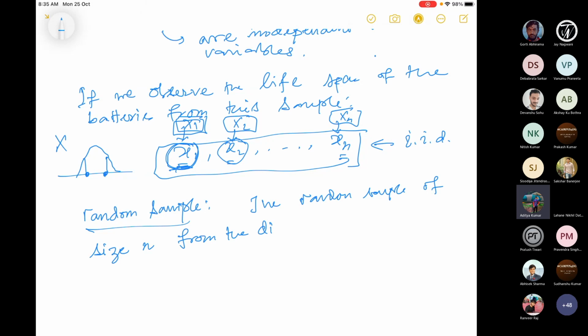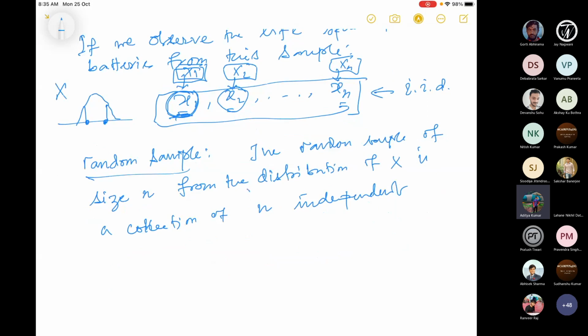So the random sample of size n from the distribution of x is a collection of n independent random variables. When I say distribution, they have the same distribution, and they are independent random variables. So this is what a random sample is: random variables with the same distribution